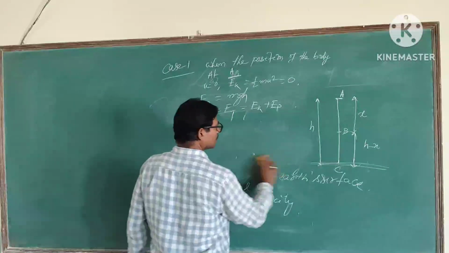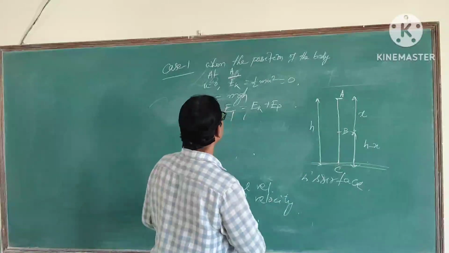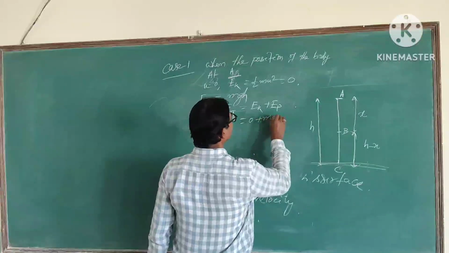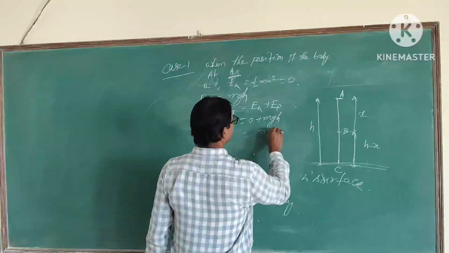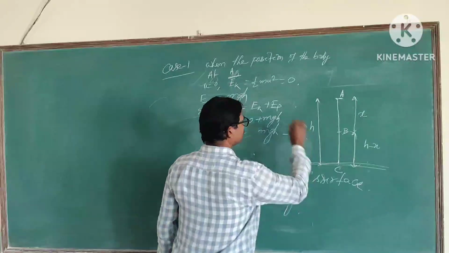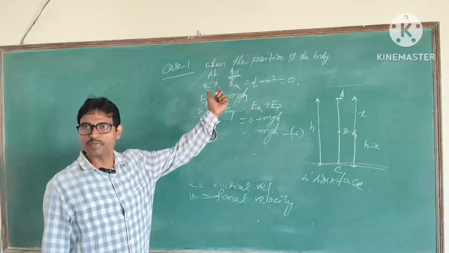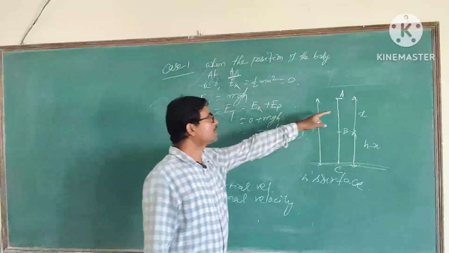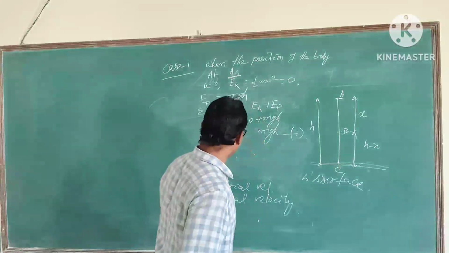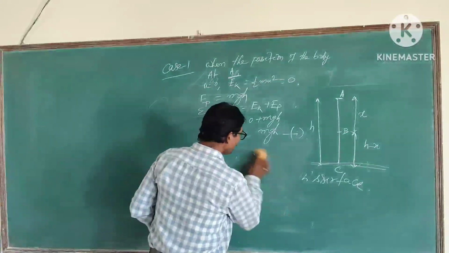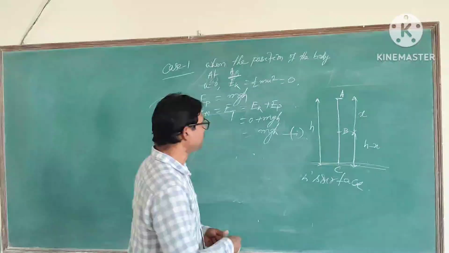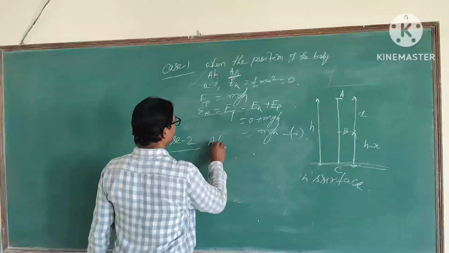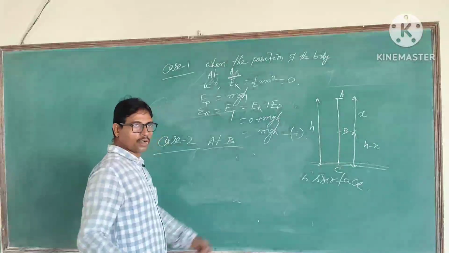Then come to the point: EK is equal to 0 plus mgh, so it is mgh. In the first case, you get mgh. The body was at A. Now case 2: the position of the body is at B.